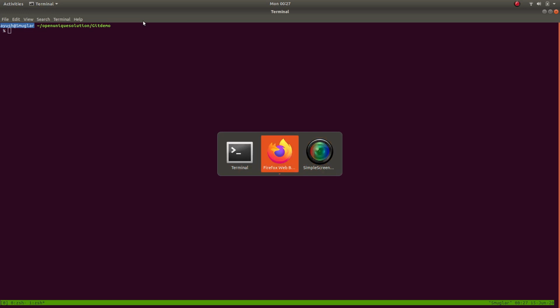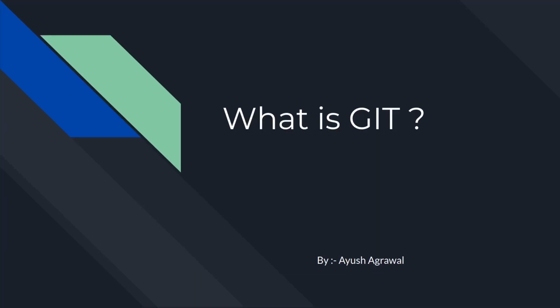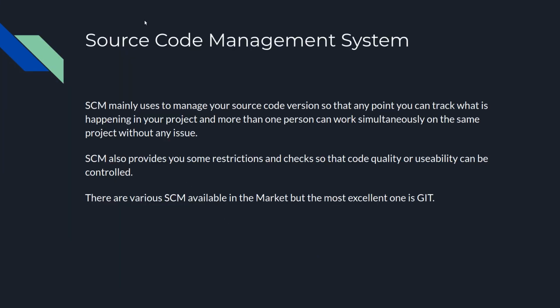So today we are going to discuss what is Git. Before understanding what is Git, it is very important to understand why Git. Well, why we required a Git. To understand that, we have to understand first what is Source Code Management System, also known as SCM.